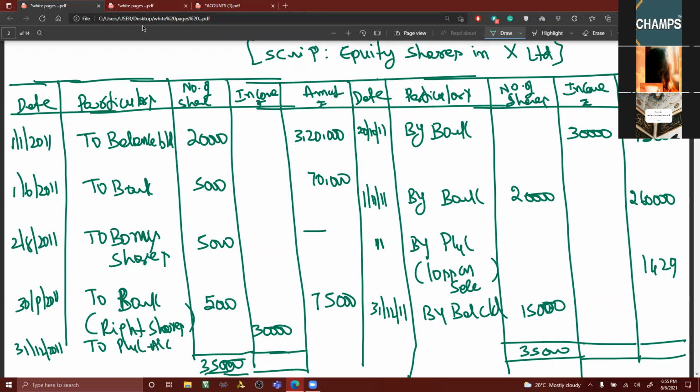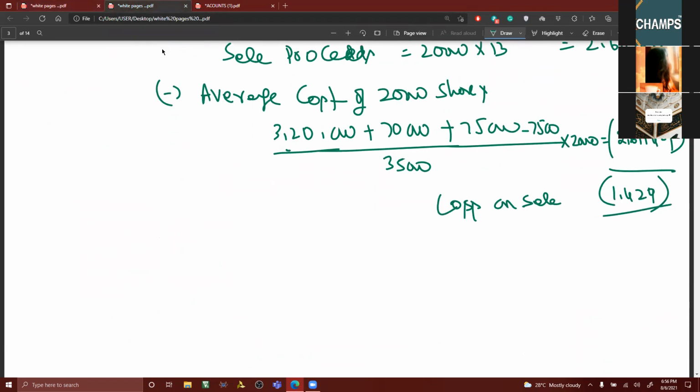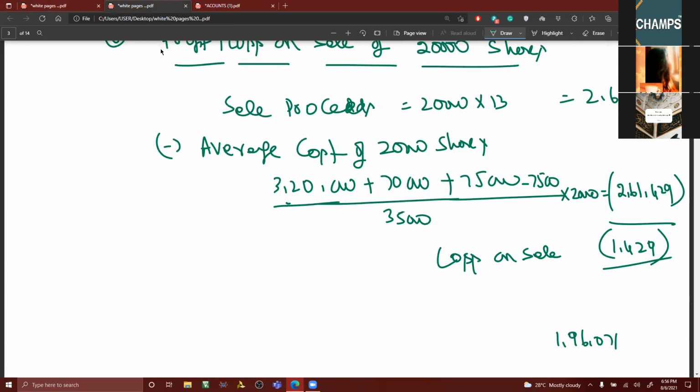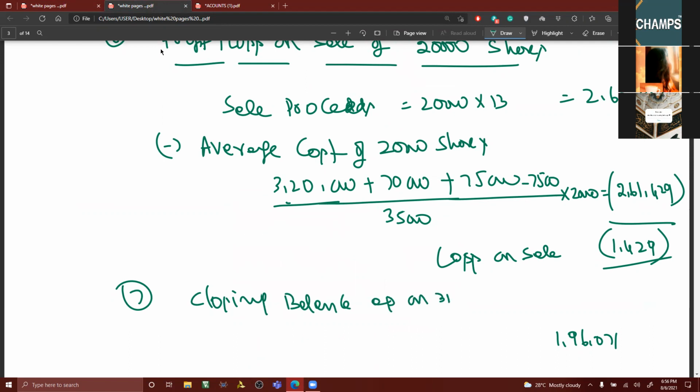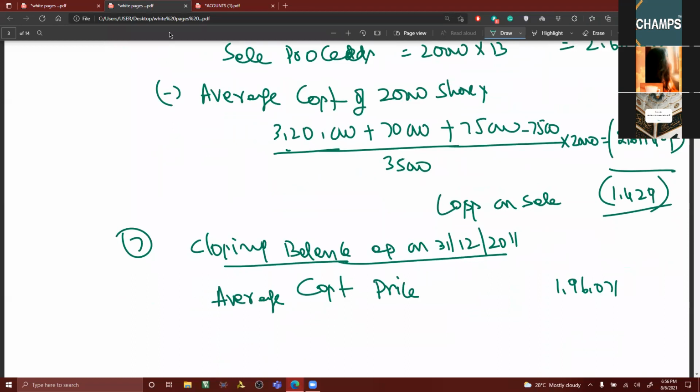But can you tell me the value here? I'm not writing here, we can write later on. Can you tell me what is the value of the closing balance? 1,96,071. So here, closing balance as on 31st December 2011. This is cost price. You write average cost, even though we have not calculated average cost. Then average cost price of 15,000 shares.